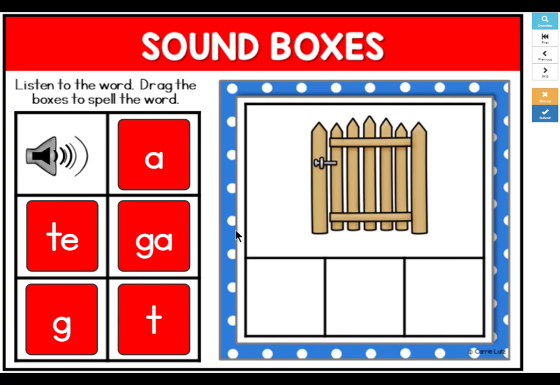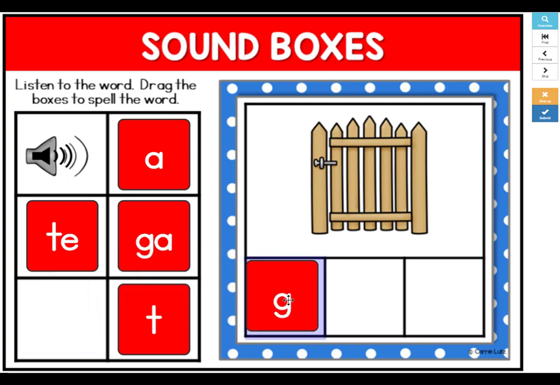We'll start by listening to the word said, then segmented for you. Hearing the segments will make it easier for you to spell the word. Click on the speaker to begin. Gate, g-a-t. Drag the boxes with the sounds you heard.